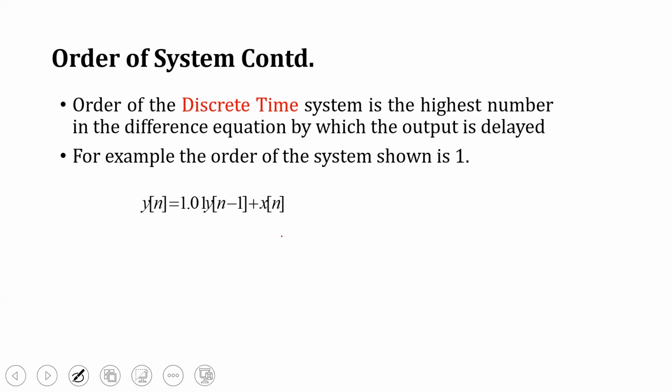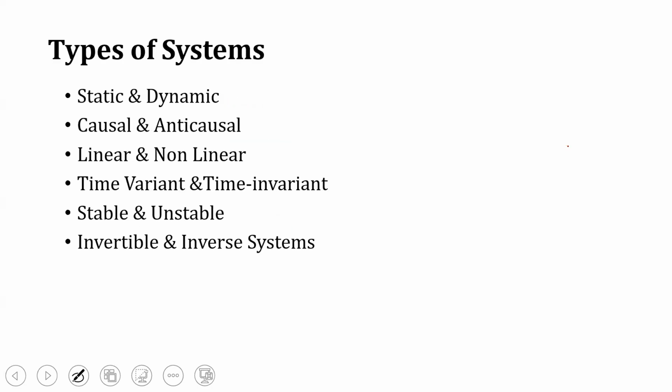For a discrete time system, as I told you, the system is represented by a difference equation, in which the output is delayed. Here the order of the system is 1. That is the highest number in the difference equation by which the output is delayed. That is the order of the system in the difference equation.